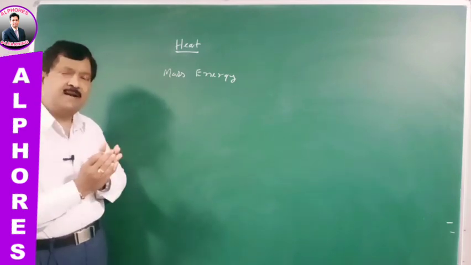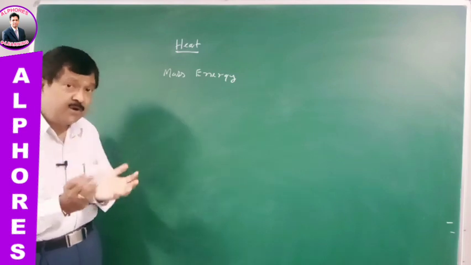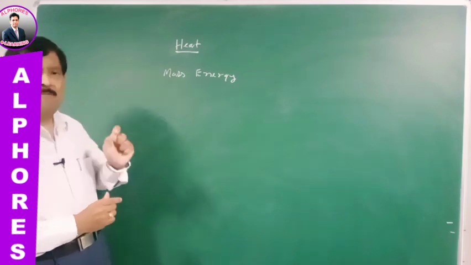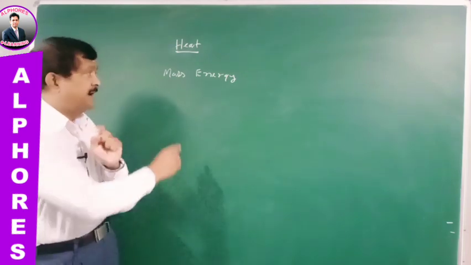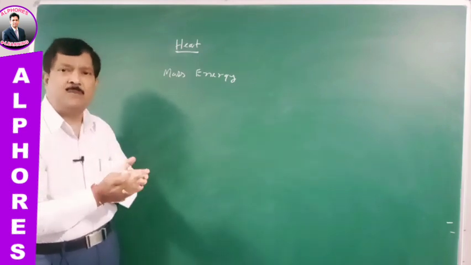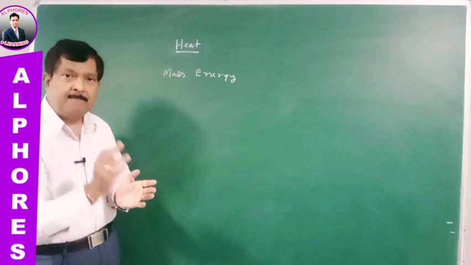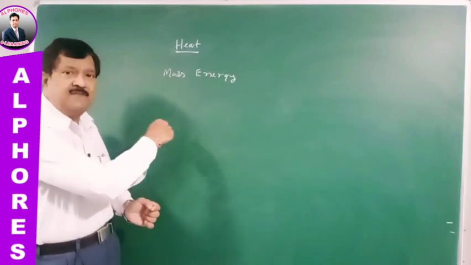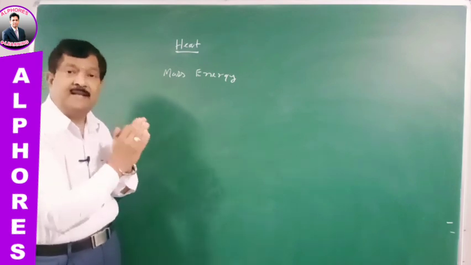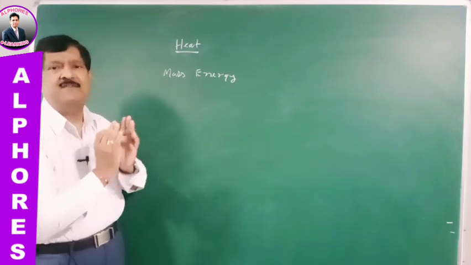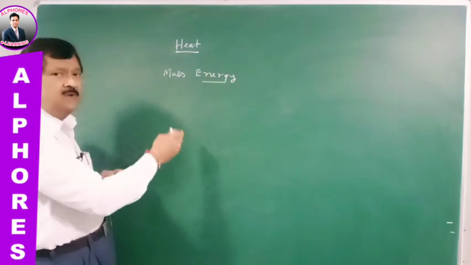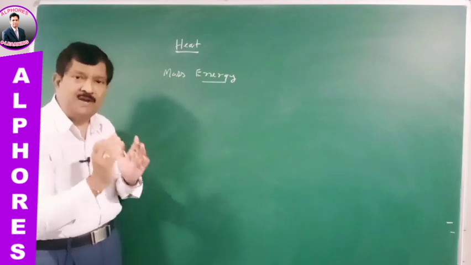And try to understand that the entire universe manifests in these two forms, either in the form of mass or in the form of energy. That means whatever we see around us will be present either in the form of mass, or if it is not mass, it must be energy. Out of these two, energy, as we said, is the ability of doing work.